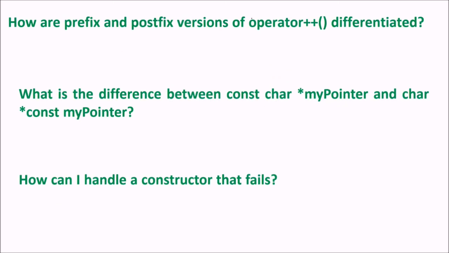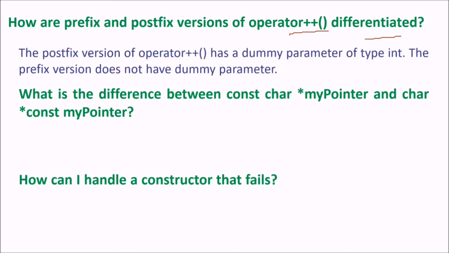How are the prefix and postfix versions of operator plus plus differentiated? The postfix version has a dummy parameter of type int. The prefix version does not have a dummy parameter.